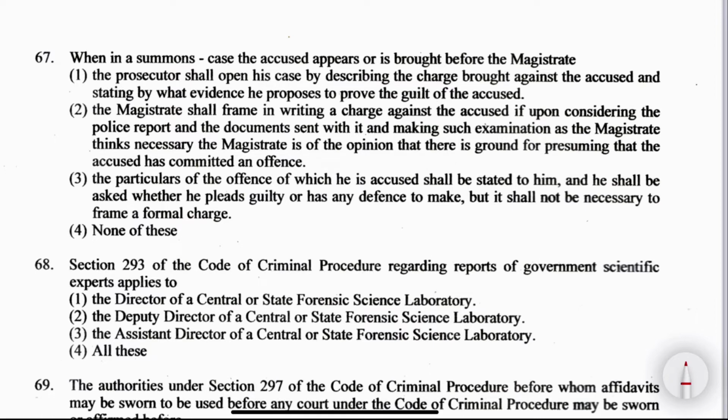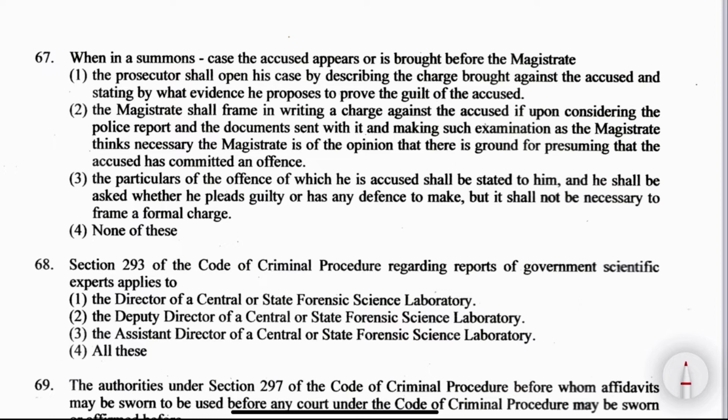Option 3, the particulars of the offence of which he is accused shall be stated to him, and he shall be asked whether he pleads guilty or has any defence to make, but it shall not be necessary to frame a formal charge. Or option number 4, none of these.